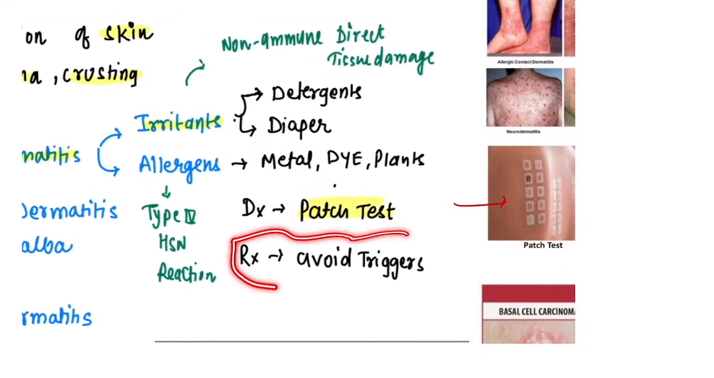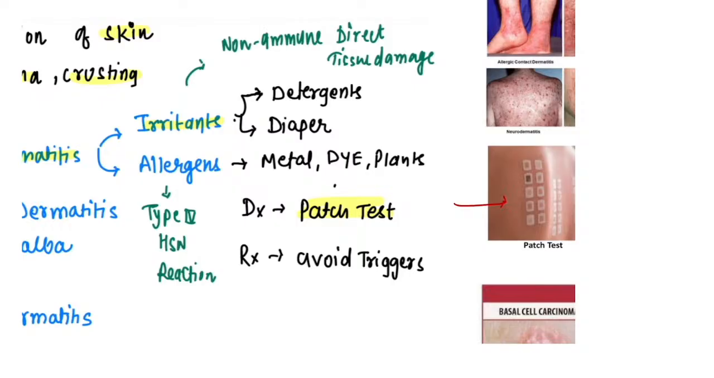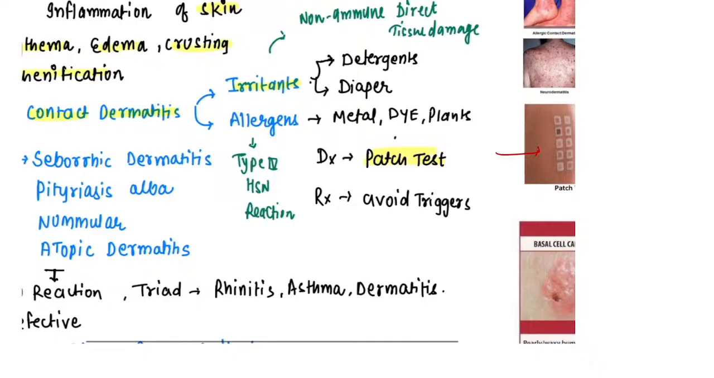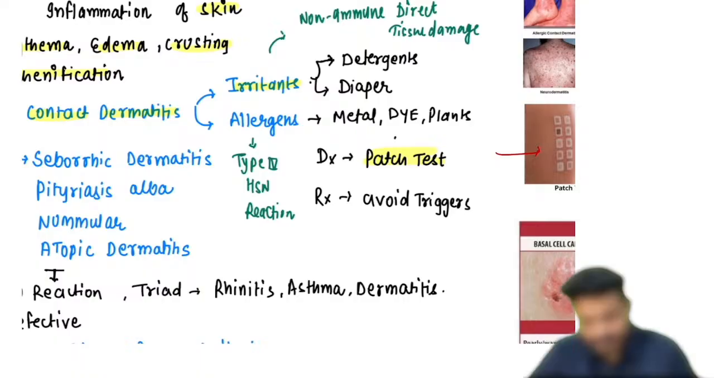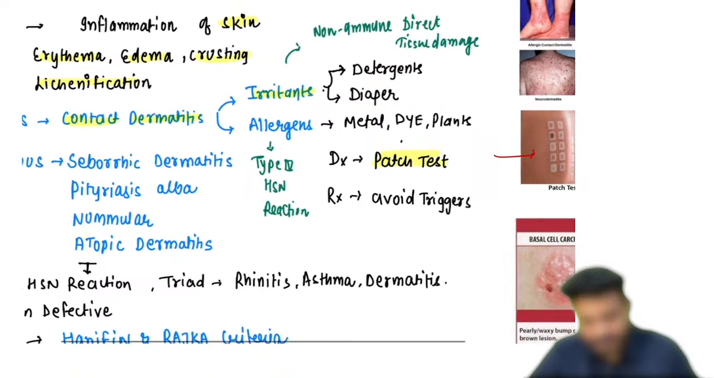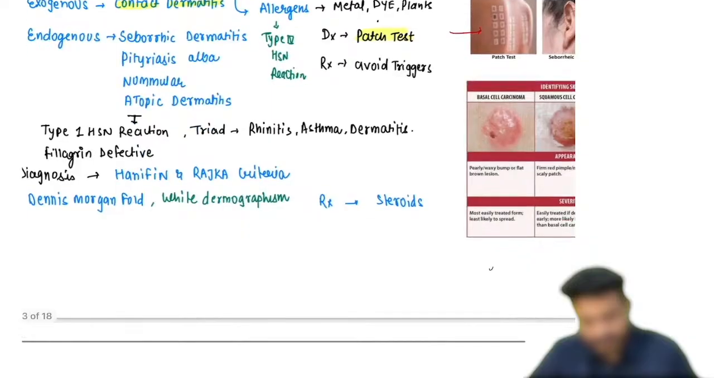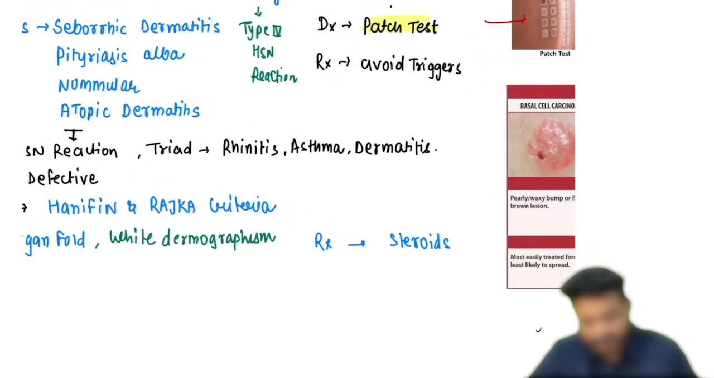Treatment is what? Avoiding the triggers is the best treatment. Then you can give antihistaminics to the patient. Just remember one thing: allergic contact dermatitis is a type 4 hypersensitivity reaction. Treatment is just to avoid the triggers.